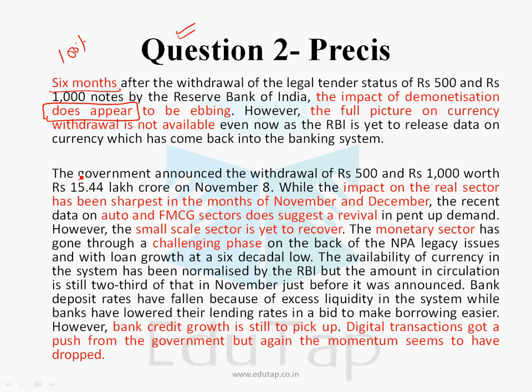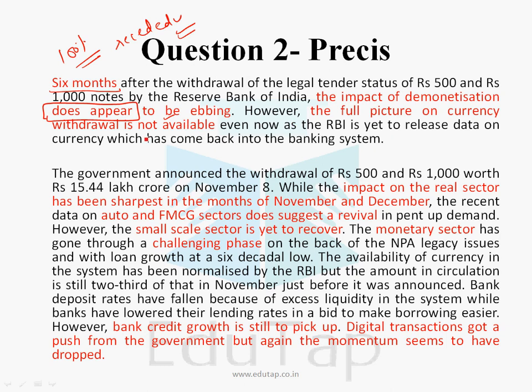Although it appears that they have receded, this same theme has to be replicated in your answer. You should not give 100% surety that the effects of demonetization have receded. It shows that they have receded, although the passage is saying that they appear to be receding, they appear to be ebbing, right? So this is a very important point, that six months on, the impact of demonetization does appear to be ebbing. These are the important words in this line.